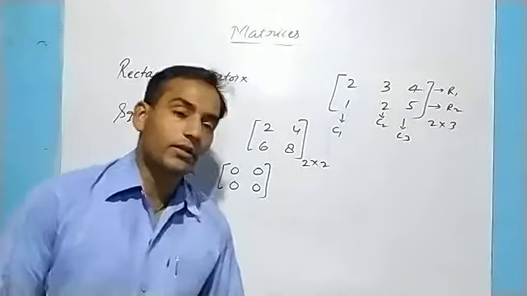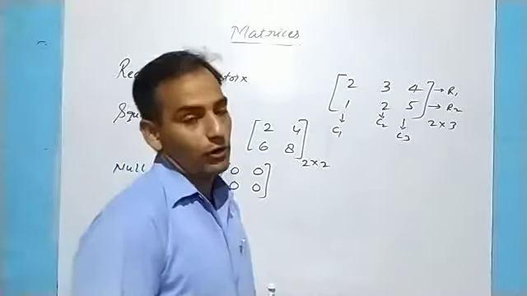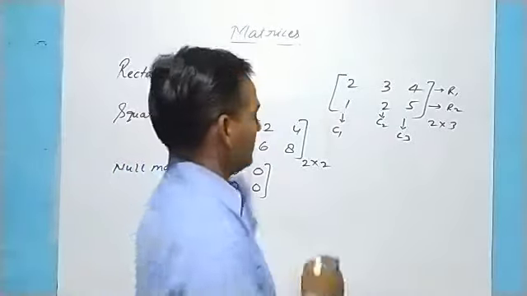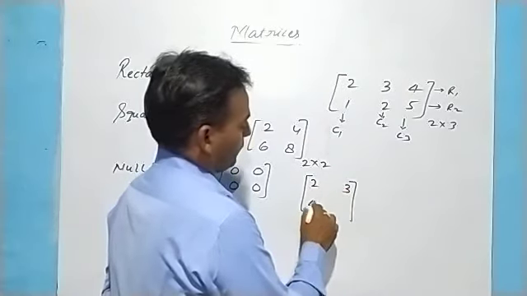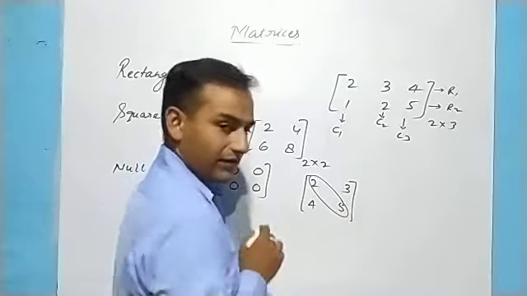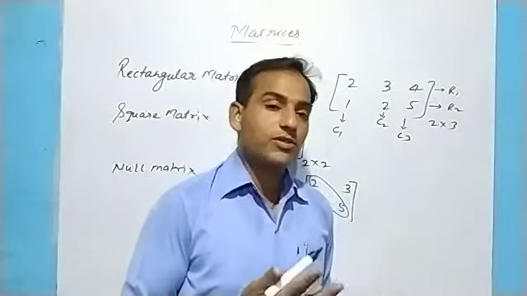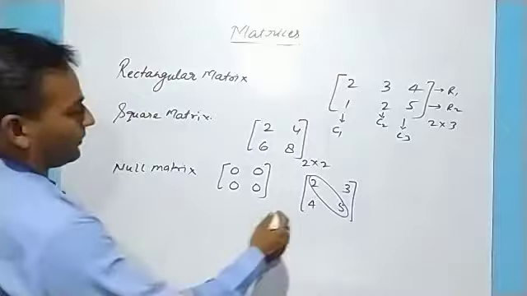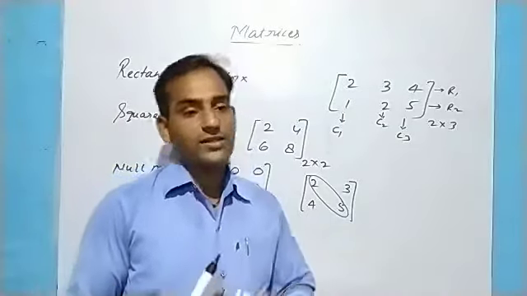And now we have diagonal elements. What are diagonal elements? Listen. If we have any matrix like 2, 3, 4, 5, this part is called the diagonal of the matrix, and these 2 and 5 are the diagonal elements of the matrix. Okay. Now we have the diagonal matrix, and we have the row matrix and column matrix.